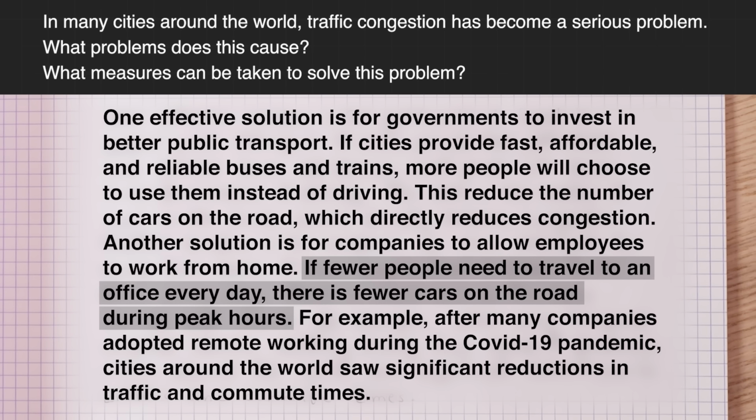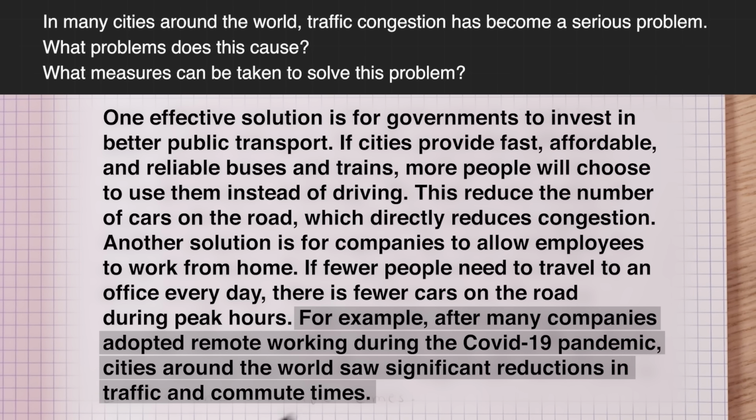If fewer people need to travel to an office every day, there are fewer cars on the road during peak hours. Good. And now the example. For example, after many companies adopted remote working during the COVID-19 pandemic, cities around the world saw significant reductions in traffic and commute times.